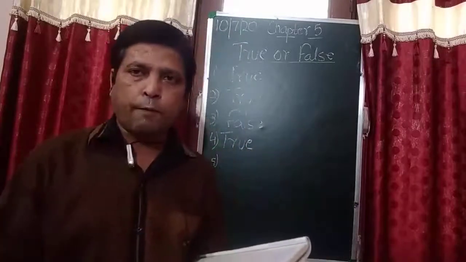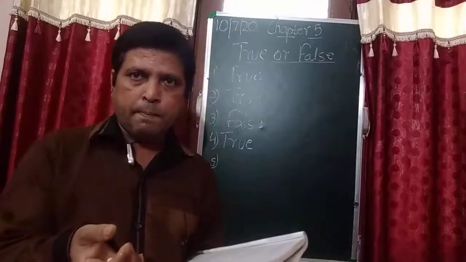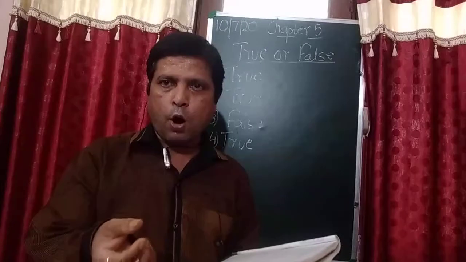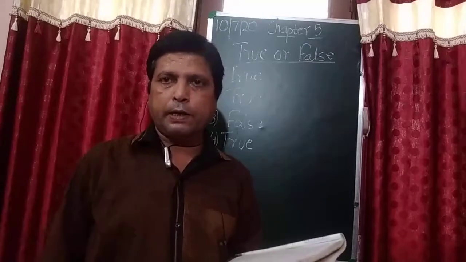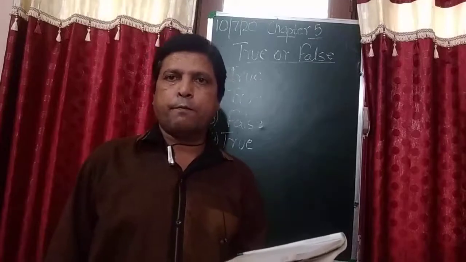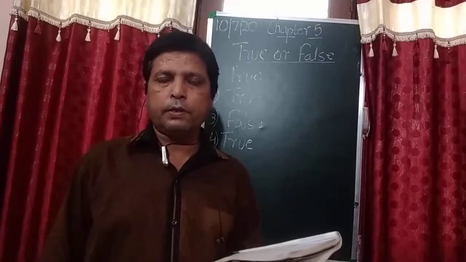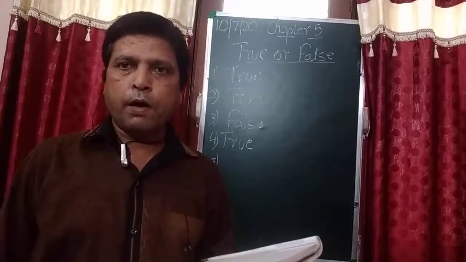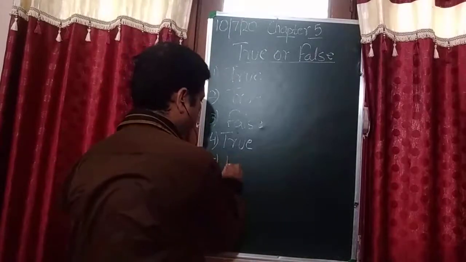Magnetic force is the force which attracts the object, and it attracts which type of object? It attracts the objects which are made of iron. So this is true.